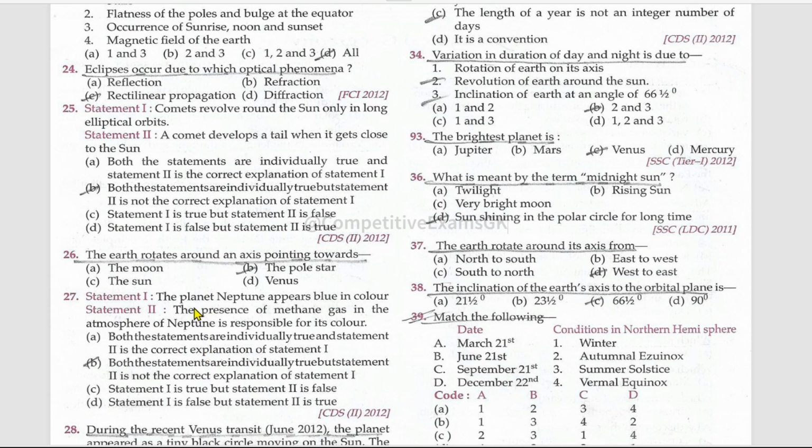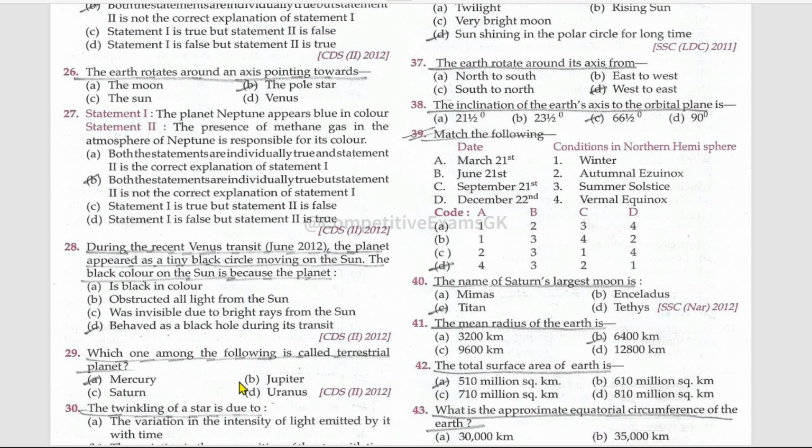Another assertion-reason statement. The planet Neptune appears blue in color. True. The presence of methane gas in the atmosphere of Neptune is responsible for its color. True. Both the statements are individually true, but statement 2 is not the correct explanation of statement 1.